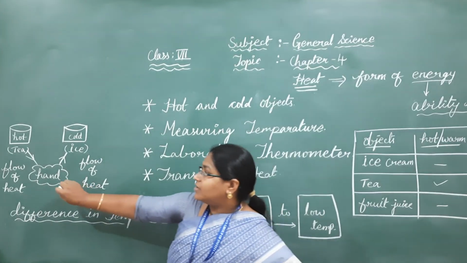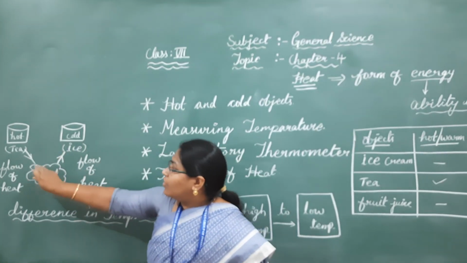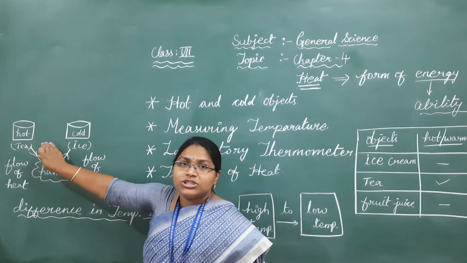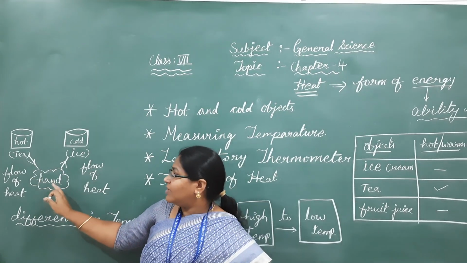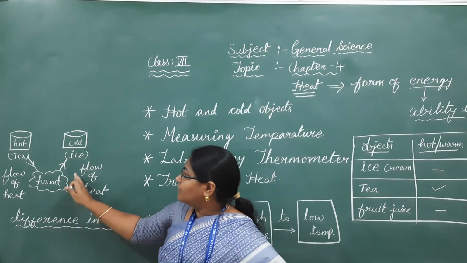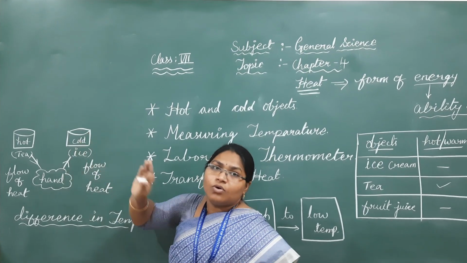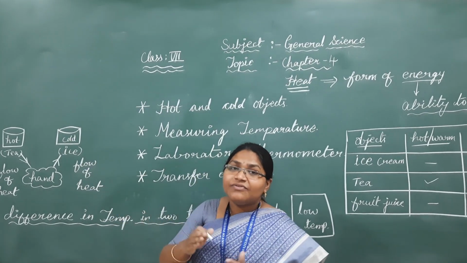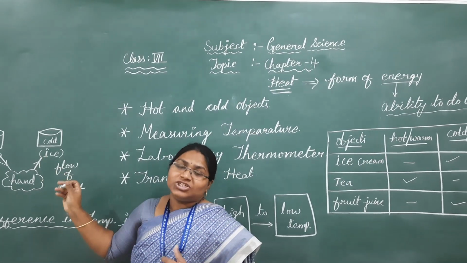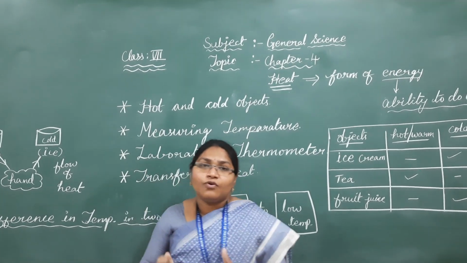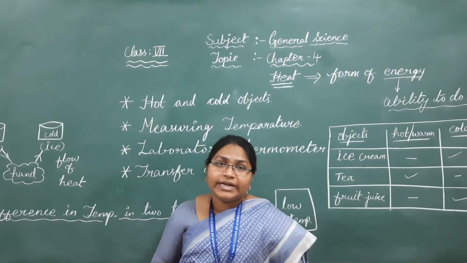For example, let me draw a diagram. This is the hot tub and this is the cold tub. You put both hands in, the left hand in the hot tub and the right hand in the cold tub. What do you observe? With the hot tub, the heat flows from the tub to the hand. In the cold condition, the heat flows from the hand to the cold object, that is ice. Why is the heat flow not the same in both conditions? Because heat always transfers from the higher temperature region to the lower temperature region.